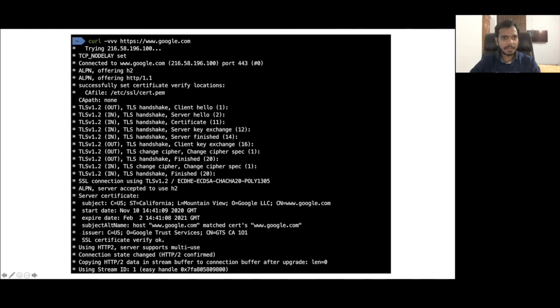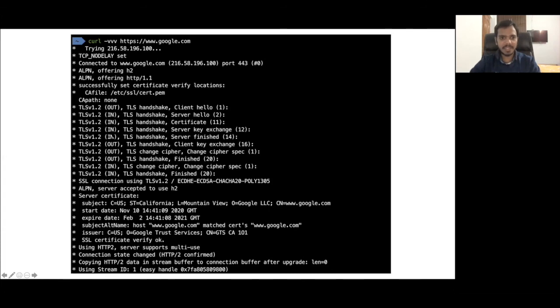After this, if you see, next is the TLS version 1.2 they are using. You see out means the client is sending to the server. In means something is coming from the server side. Do remember this. So first one is out, that means client is sending. So client is sending the client hello message, right? Next one is the in. That means something is coming from the server. So server is sending the server hello message.